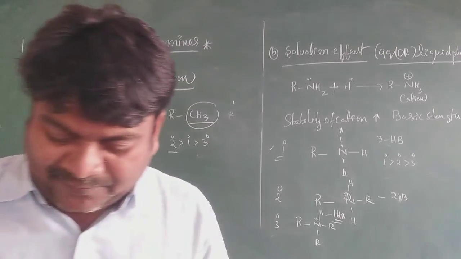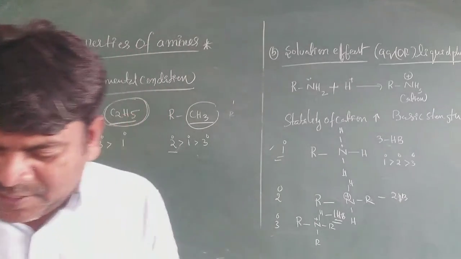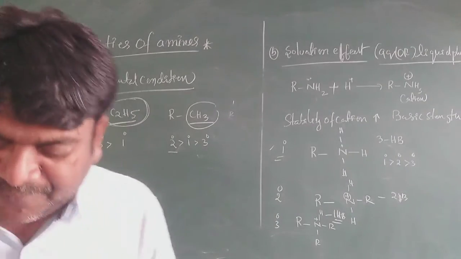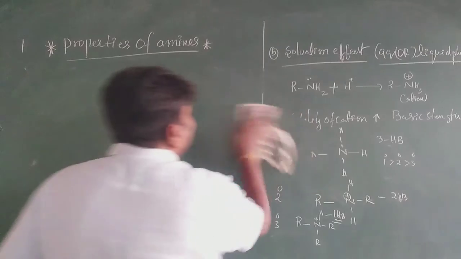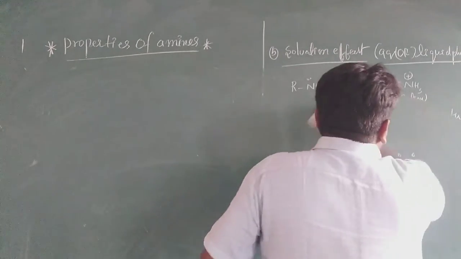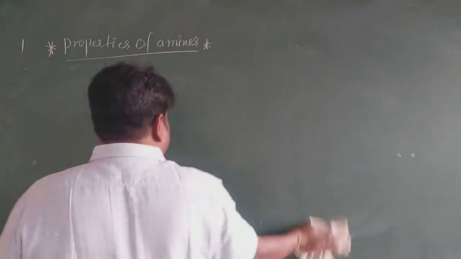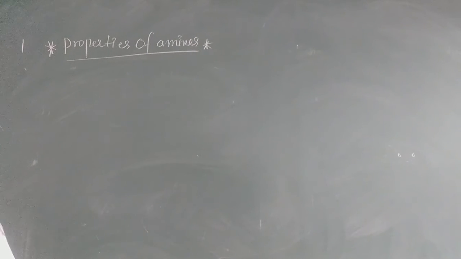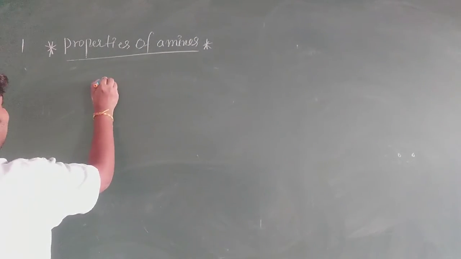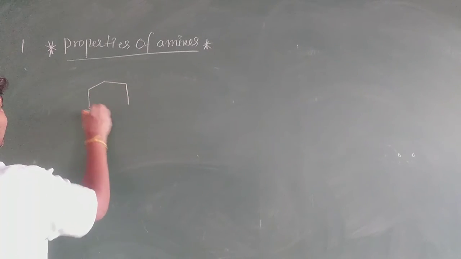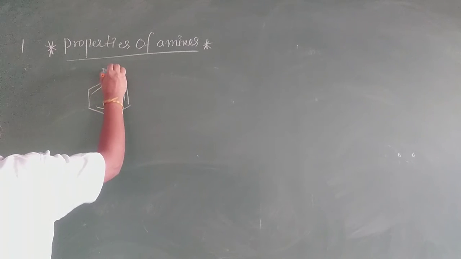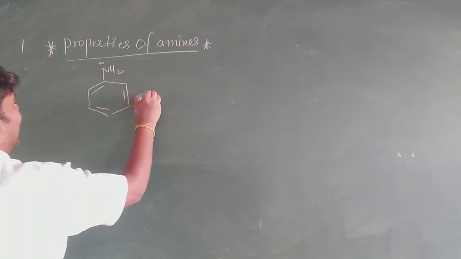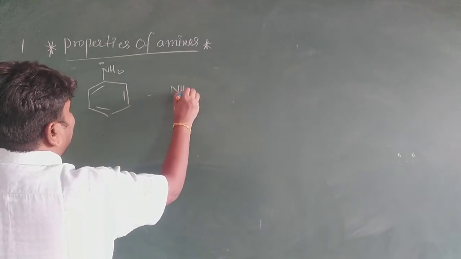Now the basic nature of aniline. Suppose I take aniline and ammonia, which is the strong base? See here, the pi bonds, NH2 with its lone pair, and NH3.